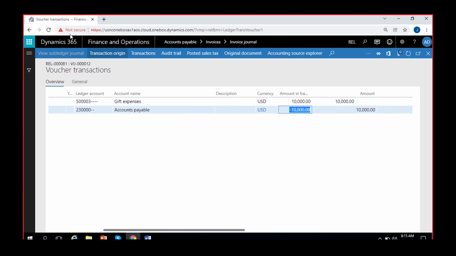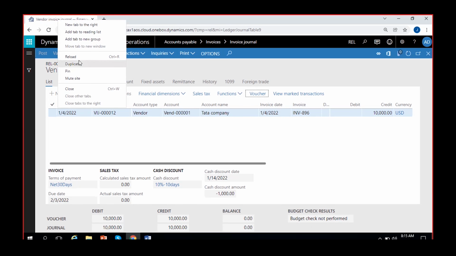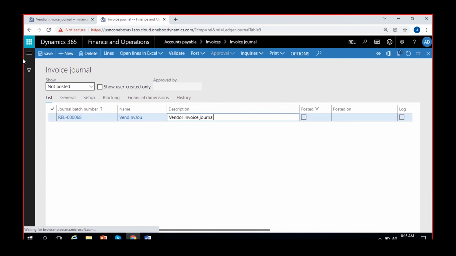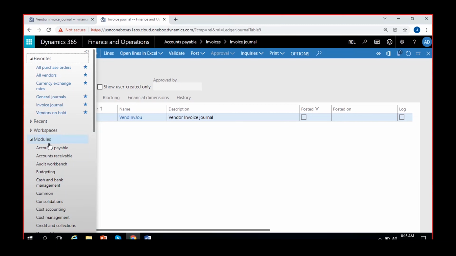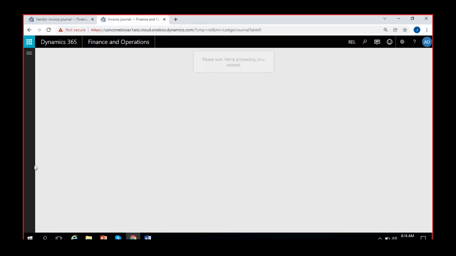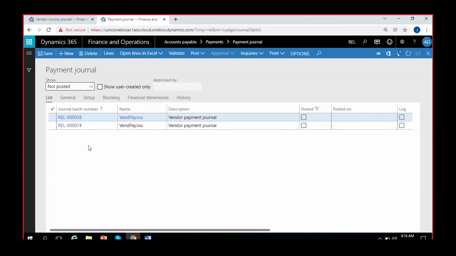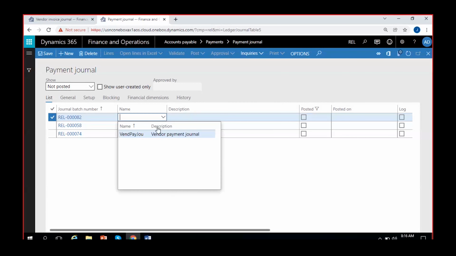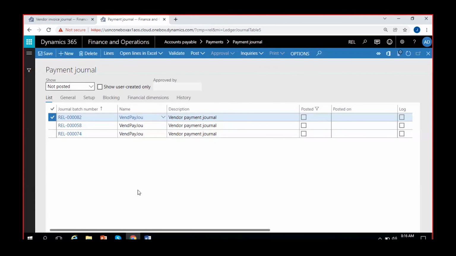Now what I'll do is I'll just go and make a payment for this invoice. You create a payment journal to settle this invoice amount. I'll just go to accounts payable, payments and payment journal. Create new. Go to payment journal, go to lines.